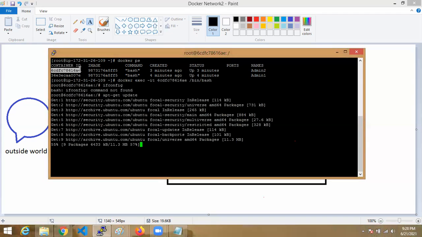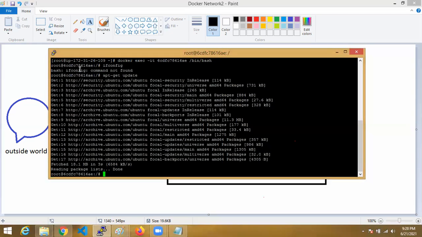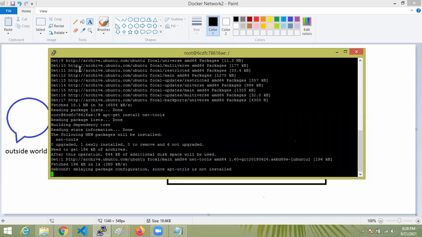Just update your container. Next, apt-get install net-tools. Net-tools is one network driver type. Then run ifconfig for the IP address, everything we can check here.